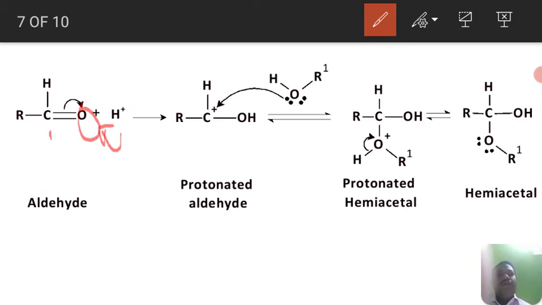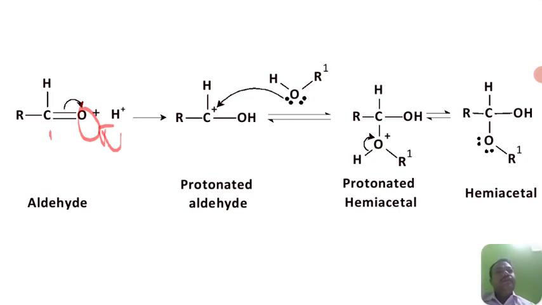Now you get a protonated hemiacetal. So you can see here, this is a protonated hemiacetal. This protonated hemiacetal releases, or there is a loss of proton from the protonated hemiacetal, which is a protonated tetrahedral intermediate.